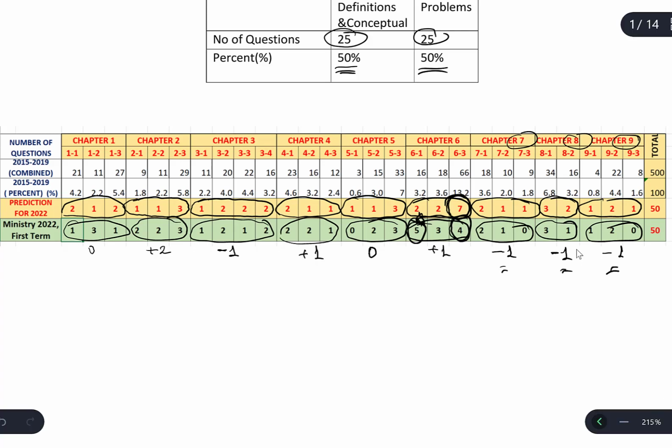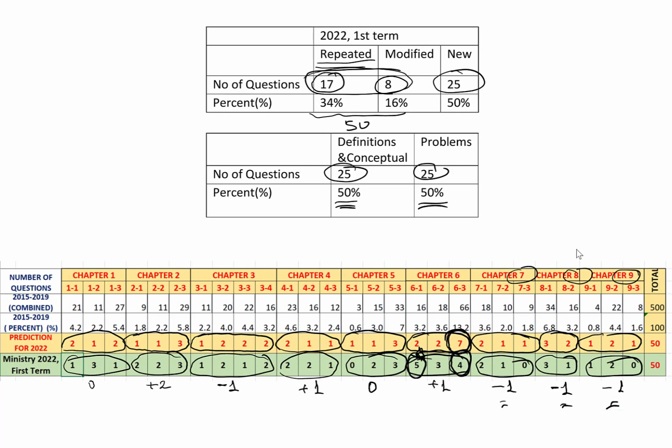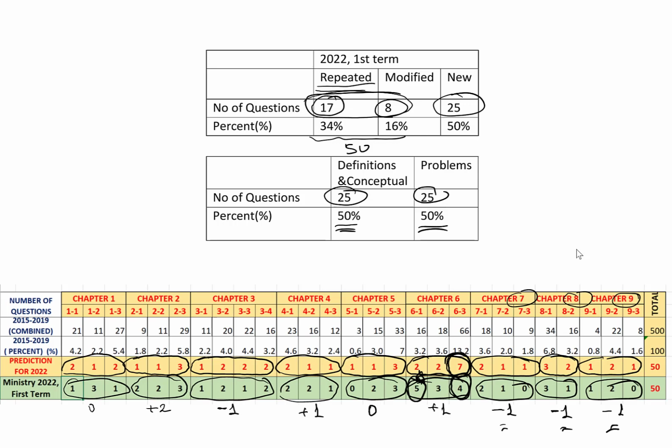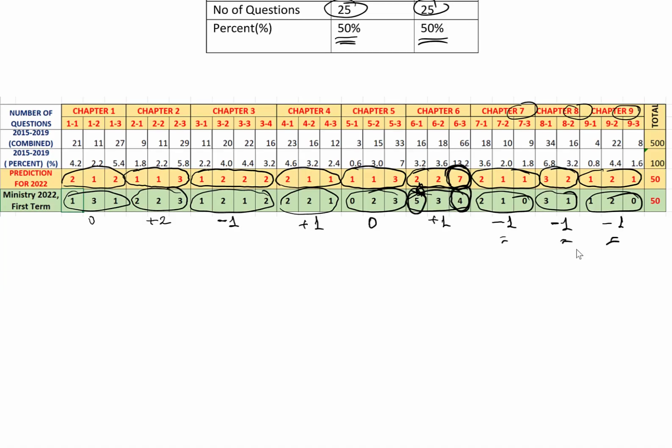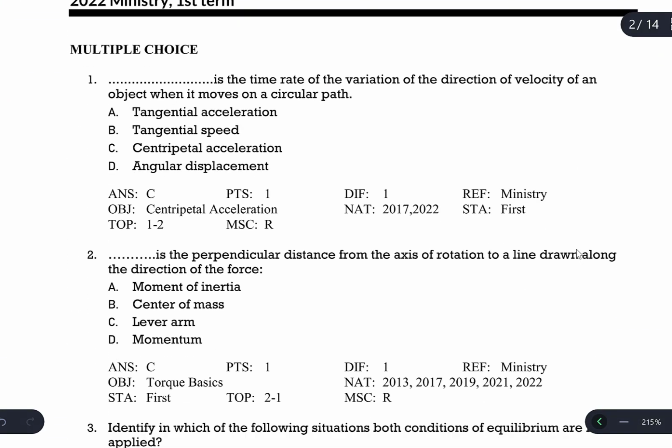So as I said, 17 questions were repeated questions. 8 questions are modified and 25 were new. So just quickly we will answer them.